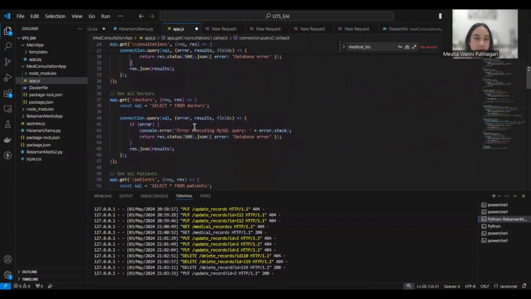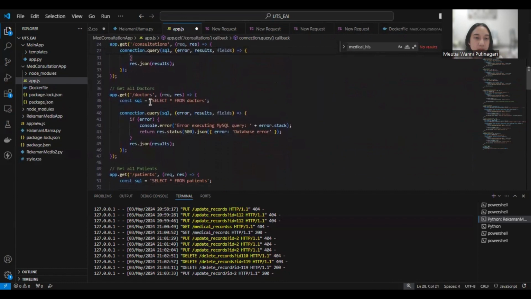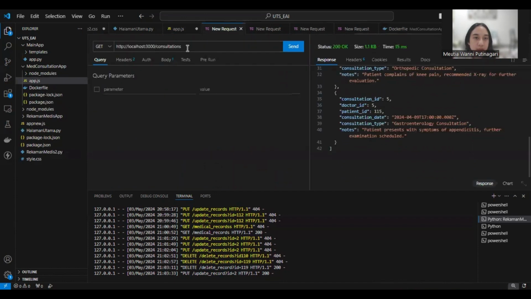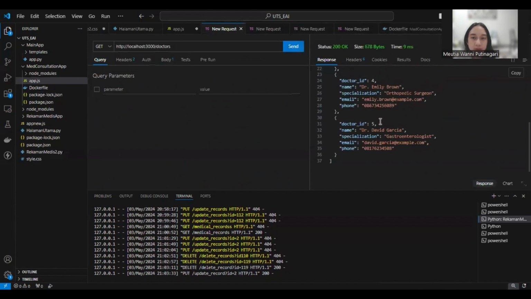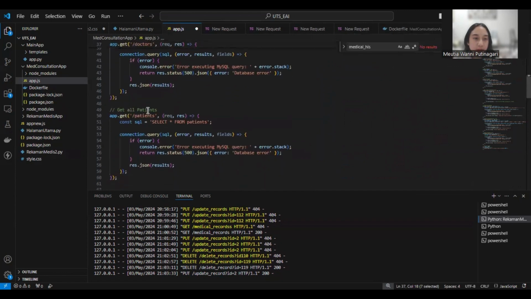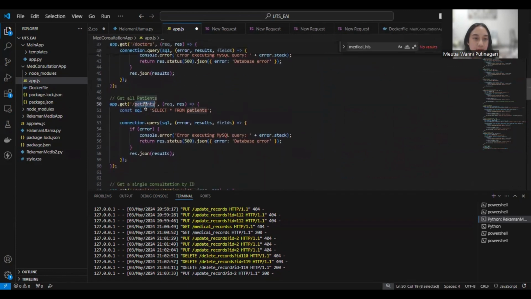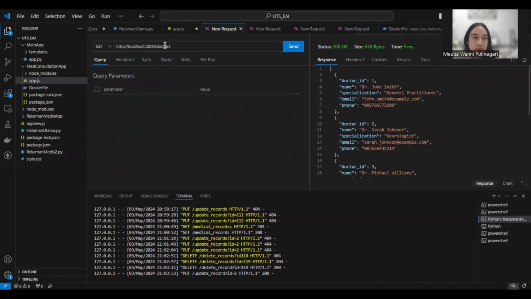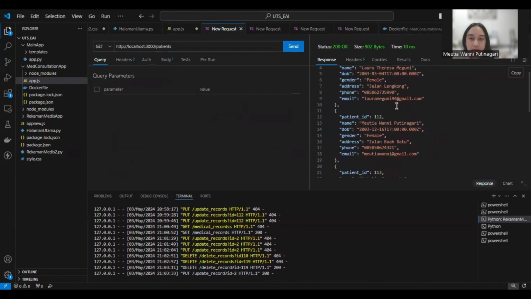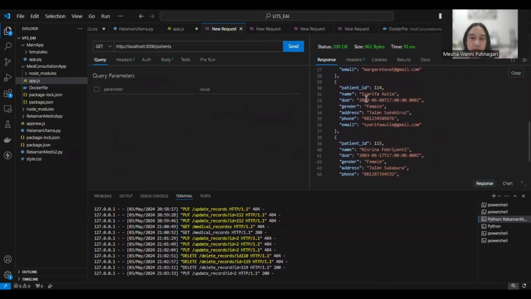The second endpoint is doctors. I want to get all information about the doctors, so I use the endpoint doctors, and here is the list of available doctors. After that, here's for the patients, so I use the endpoint patients, and here is the list of the patients.